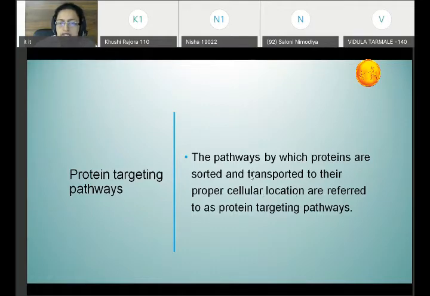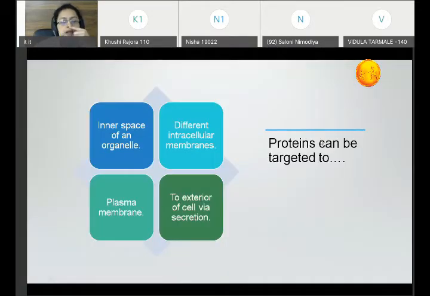So all these pathways which are there in our body, two different pathways, are meant for sorting and transportation of the proteins which are synthesized with the help of ribosomes to their proper cellular location. These targeting pathways are important so that the proteins will be targeted to the particular space. Now, to which sites are these proteins targeted? What are the locations to which proteins can be targeted?